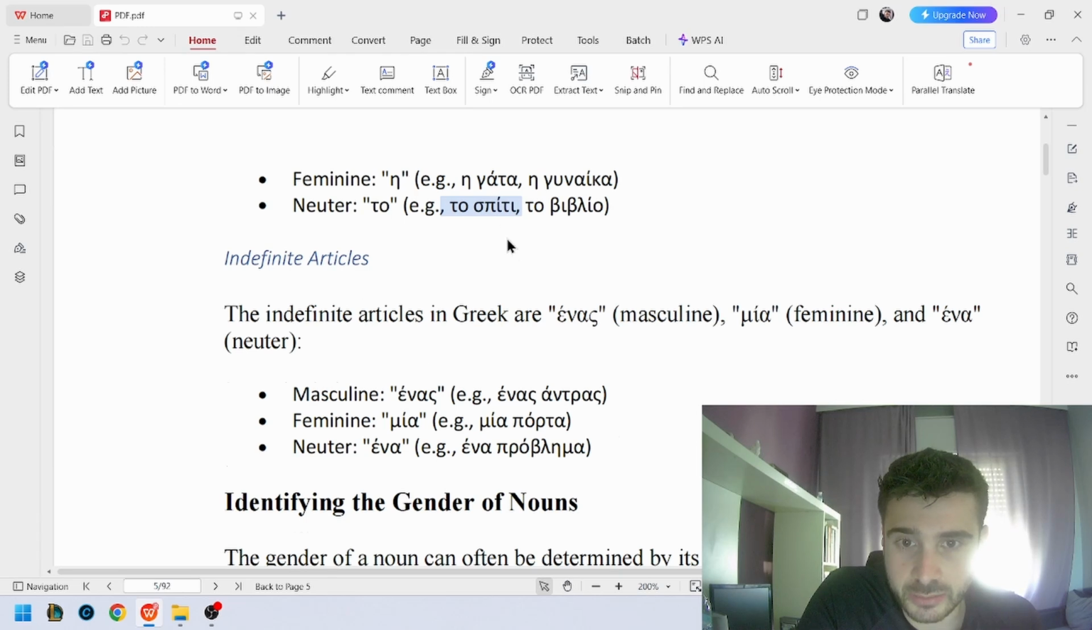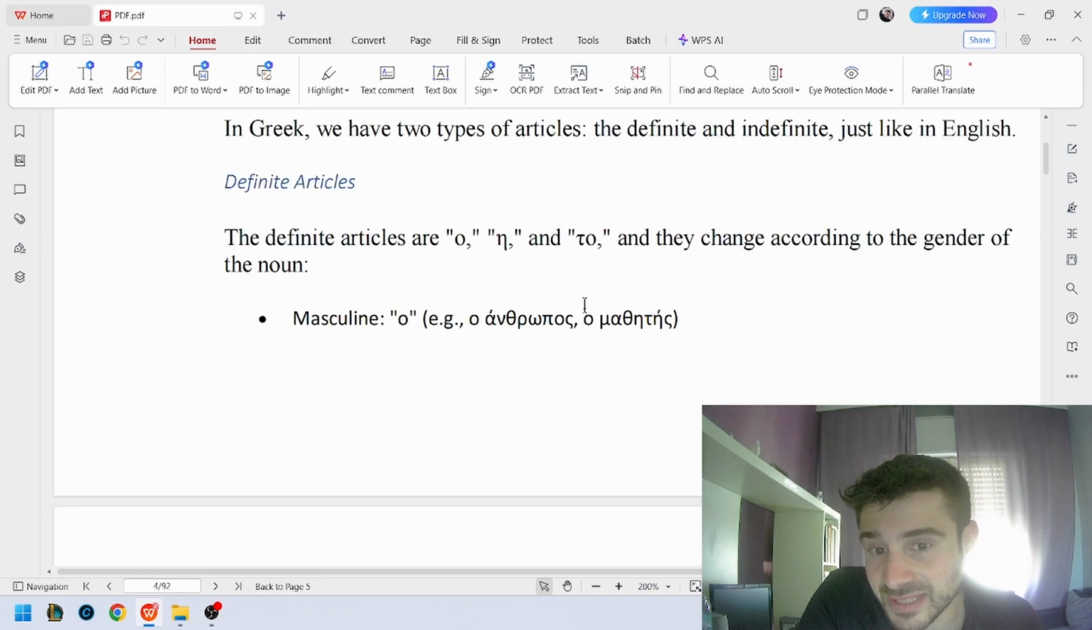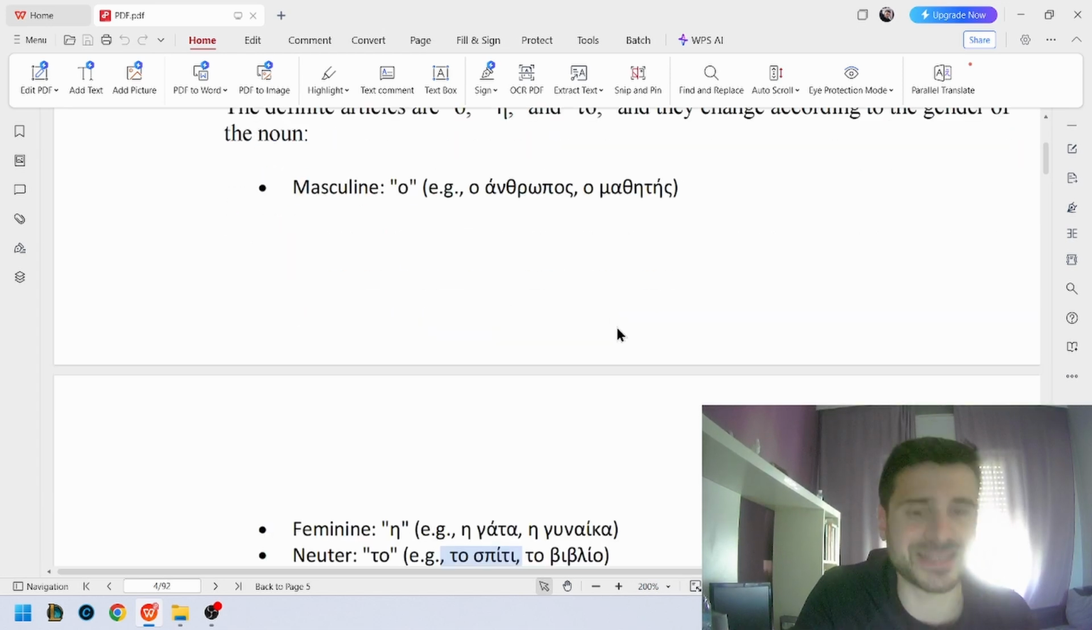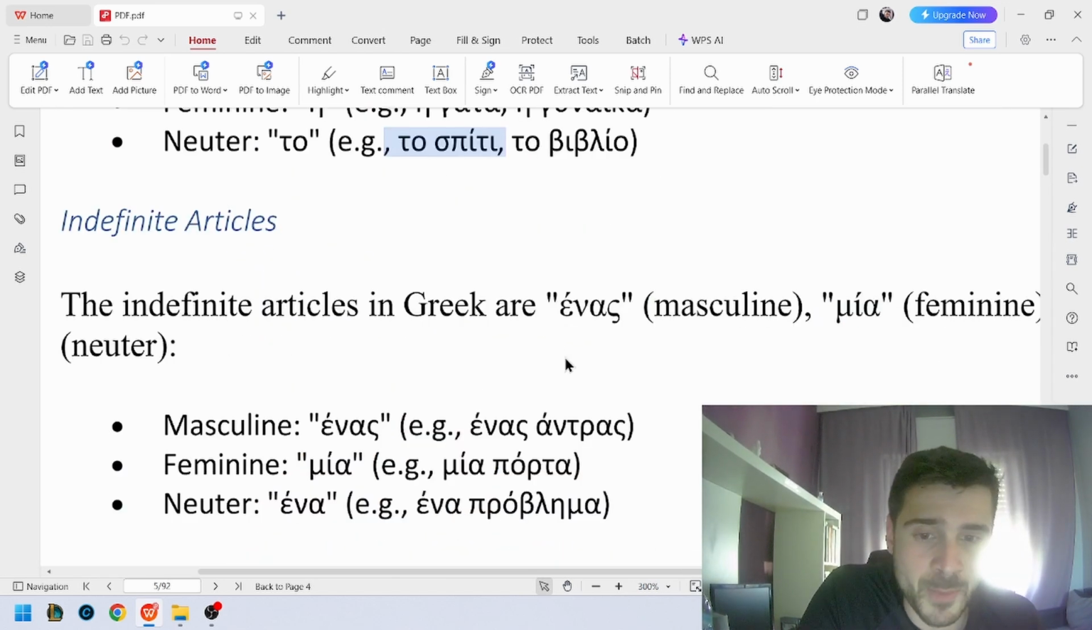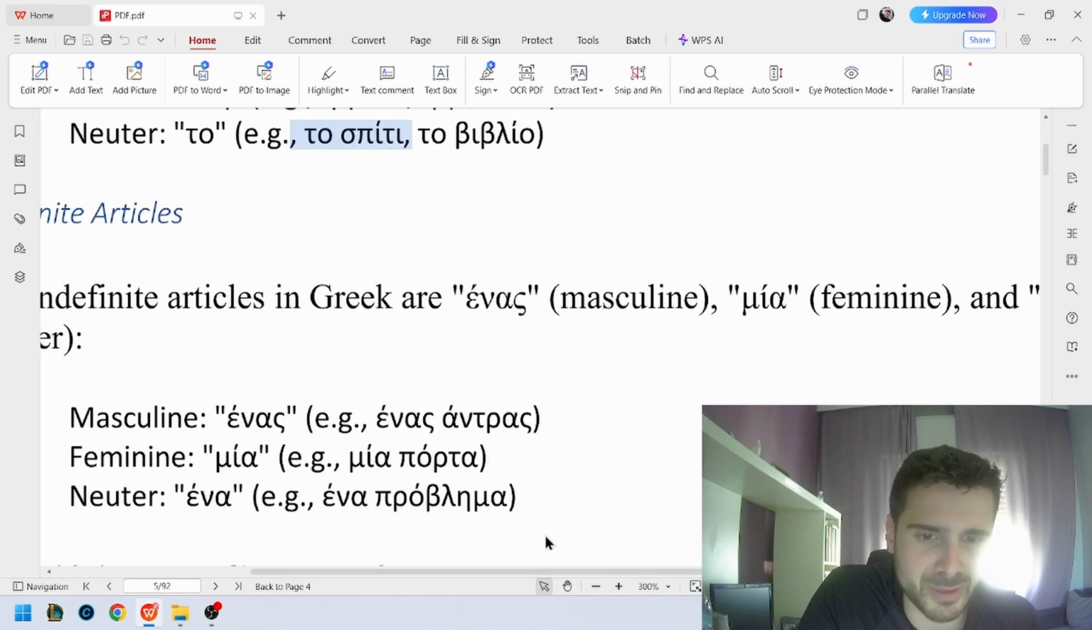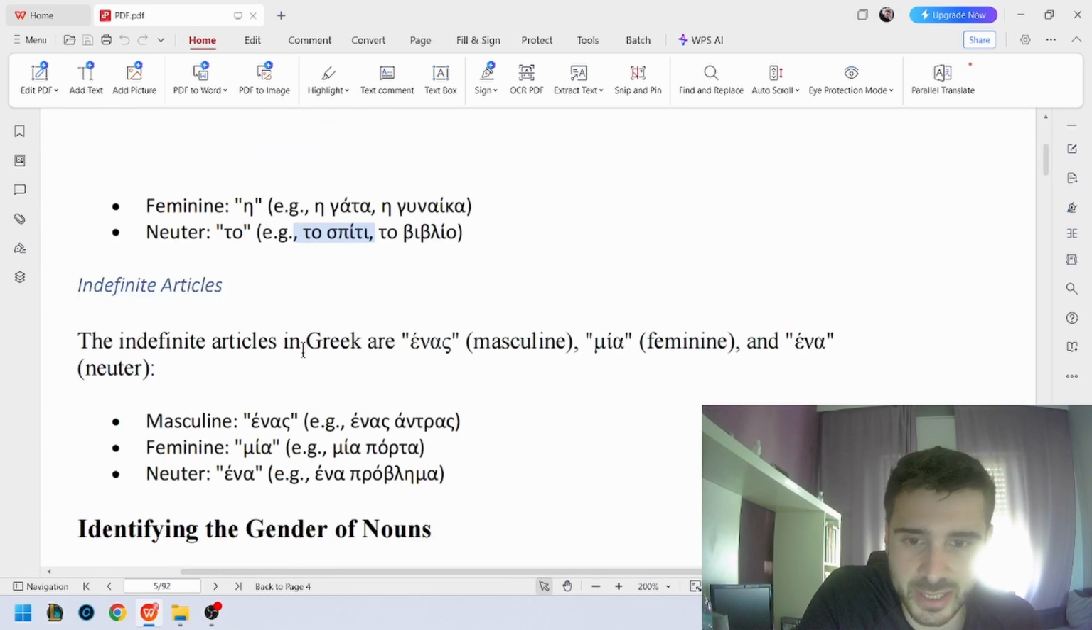Nice. So the definite article is like in English when we say the boy, the cat, the woman. The indefinite article, accordingly in English, is when we say a man, a woman, a door, a problem. In Greek it also changes. It's separated in three genders, masculine, feminine and neutral.